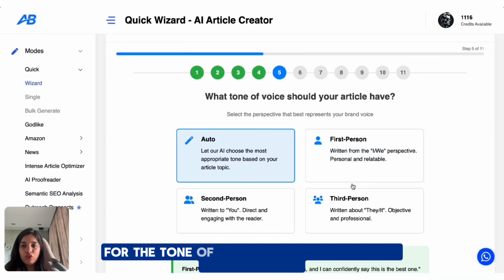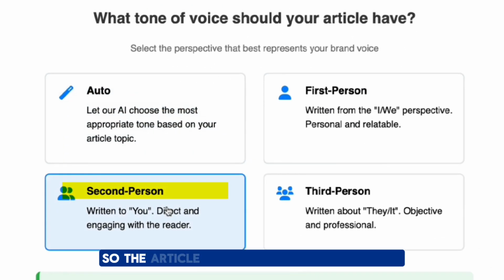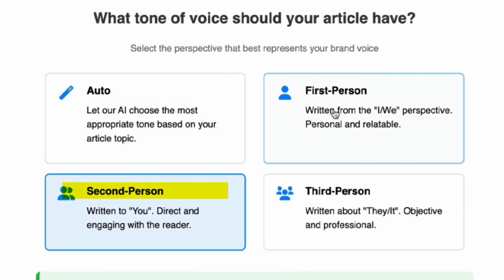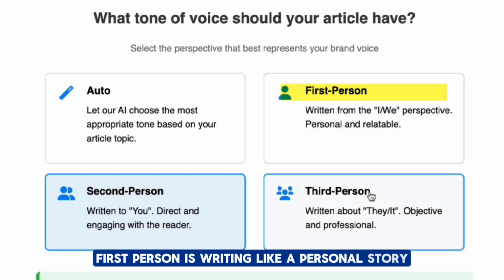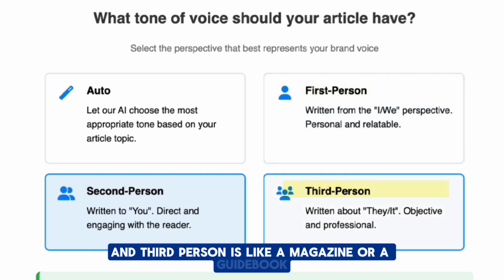Next, for the tone of voice, here I'm going to pick second person so the article talks directly to the reader. But here's what other styles do. First person is writing like a personal story and third person is like a magazine or a guidebook.